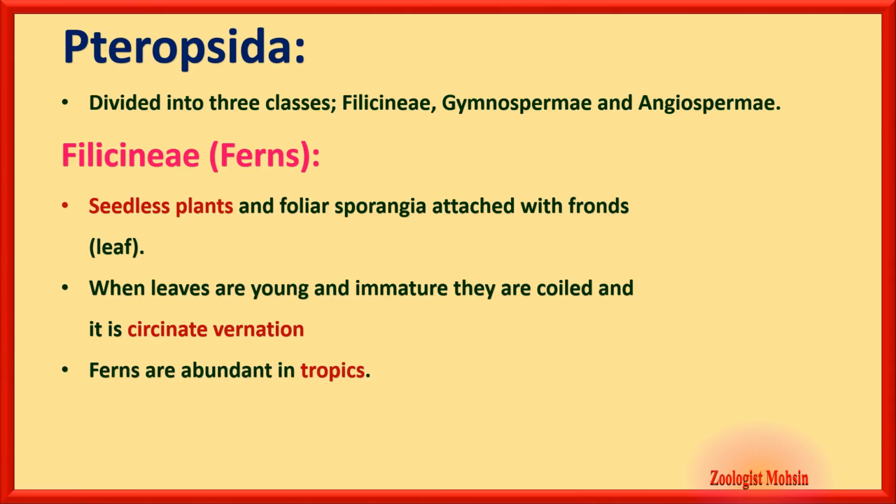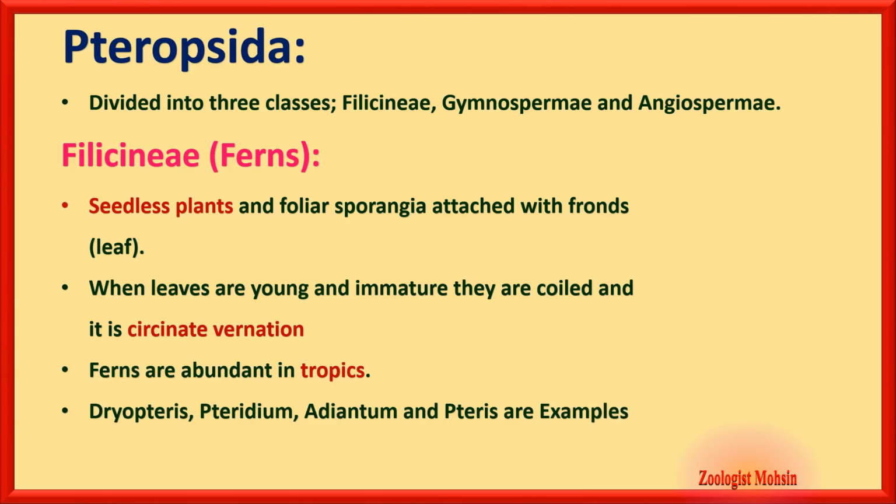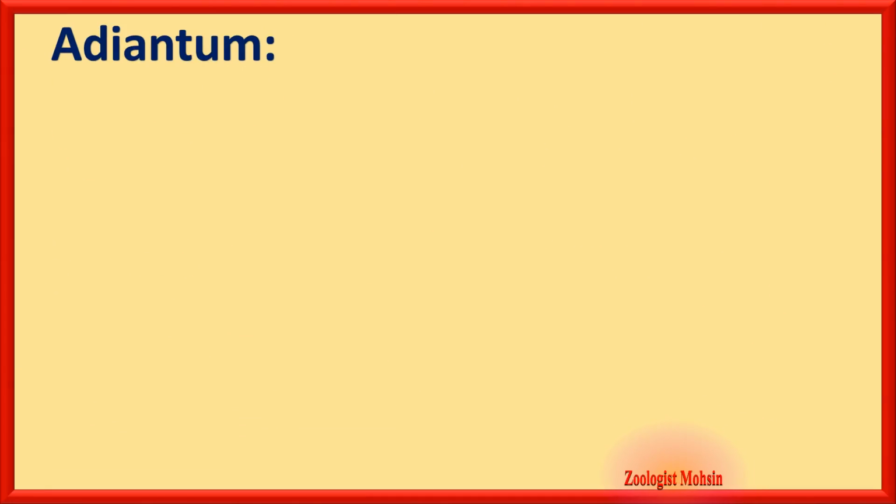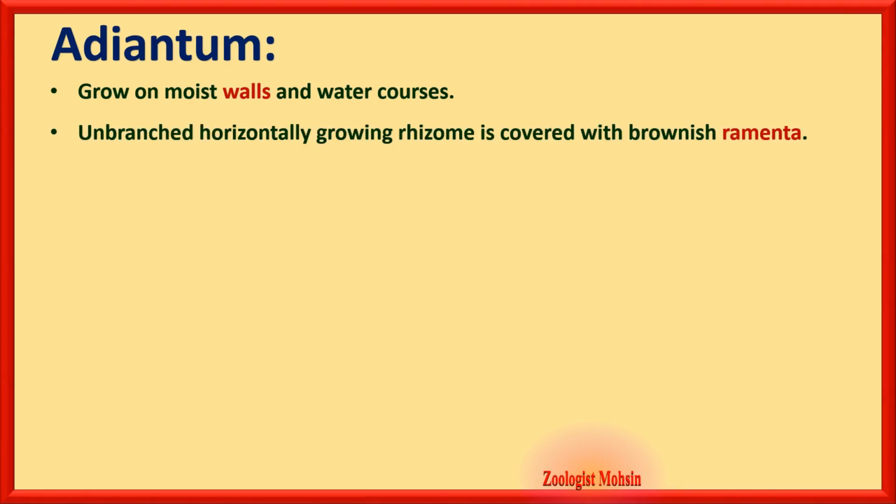Ferns are abundant in tropical areas. Dryopteris, Adiantum and Pteris are examples of class Filicinae or ferns. Now, the critical example of Filicinae is Adiantum. Adiantum grows on moist walls and watercourses. Unbranched, horizontally growing rhizome is covered with brownish scales. Ramenta. Ramenta are brownish scales, please remember.